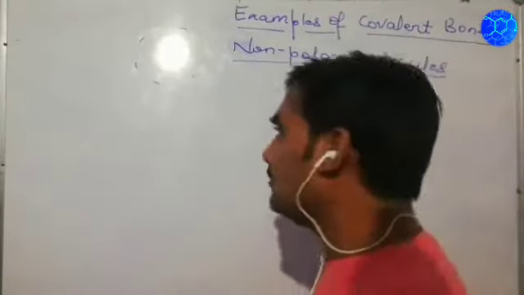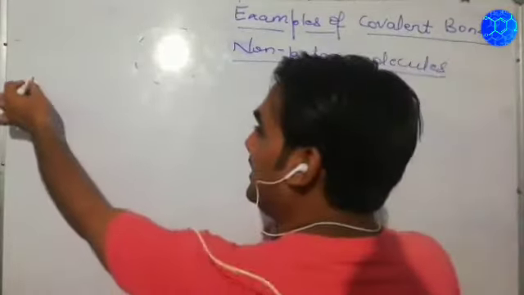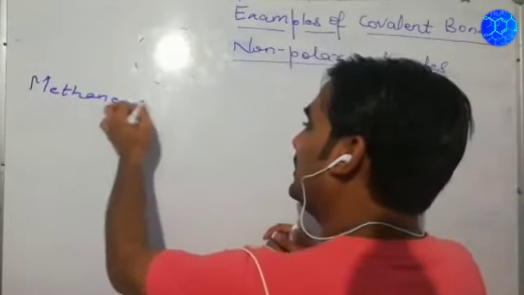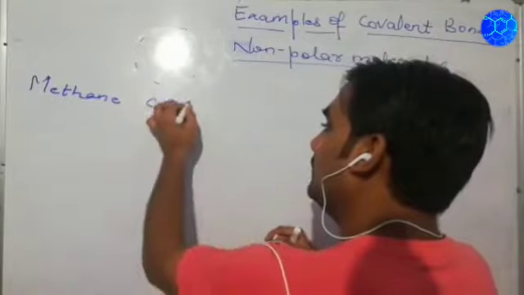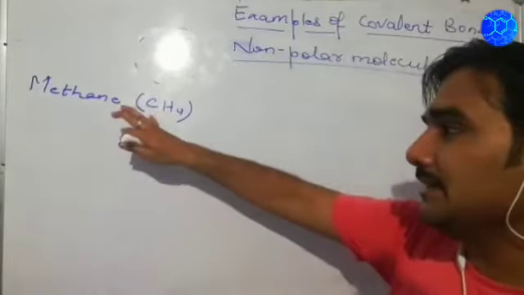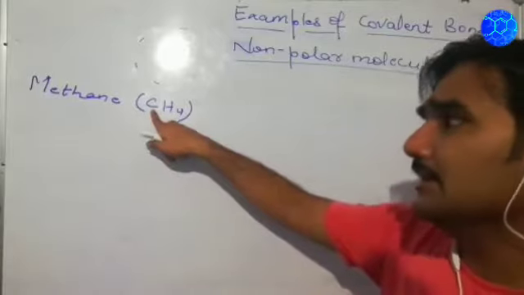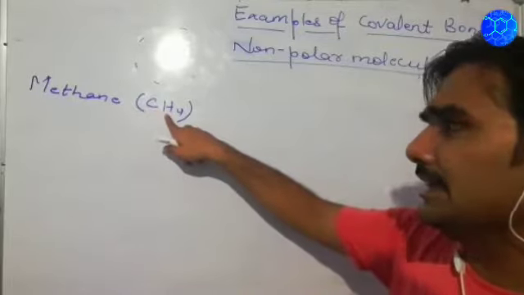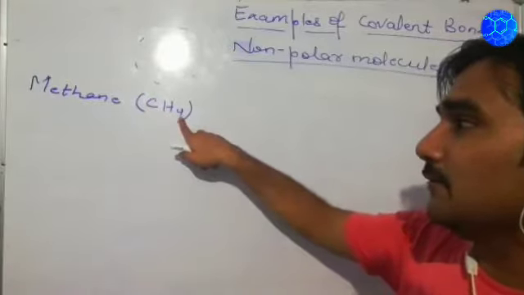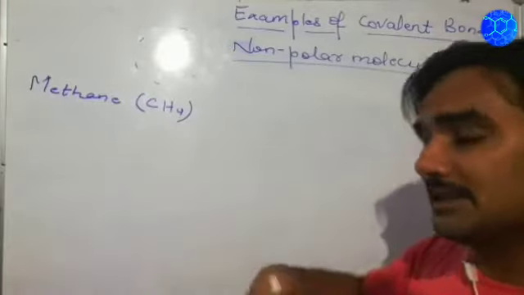The next structure that we are moving on with is methane, and its formula is CH4. Right? CH4. Here we can see that there is a carbon atom and hydrogen atoms: one atom of carbon and 4 atoms of hydrogen.